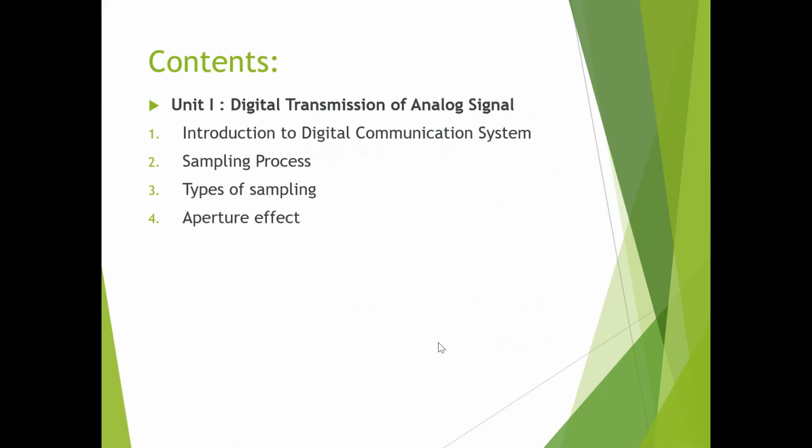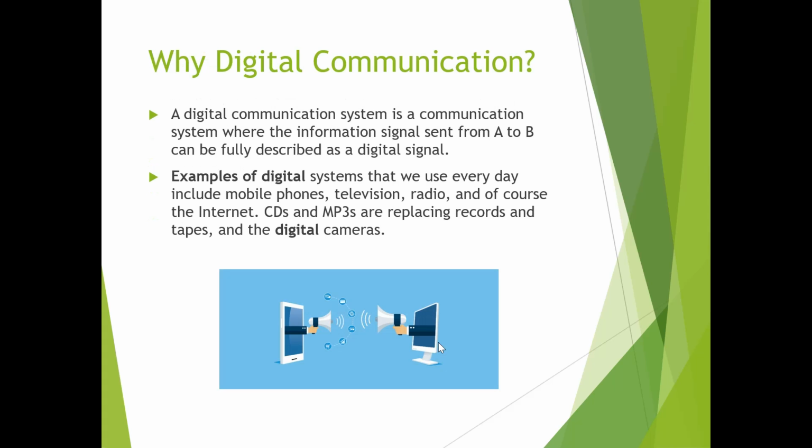The contents of today's discussion are introduction to digital communication system, the sampling process, the types of sampling and the aperture effect. So why digital communication? A digital communication system is a communication system where the information signal sent from A to B can be fully described as a digital signal.